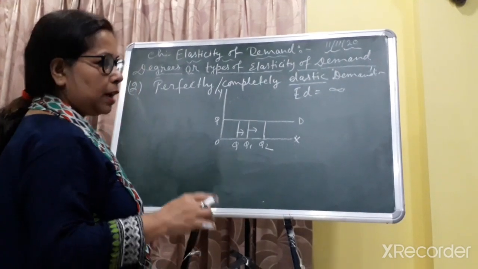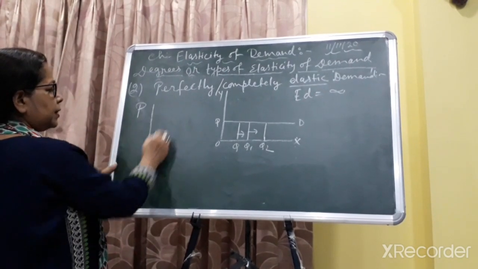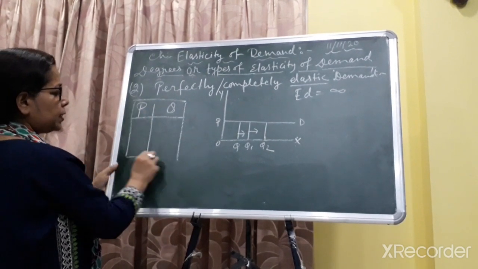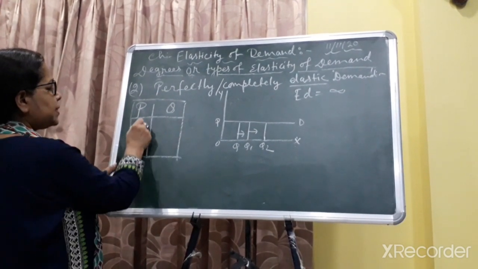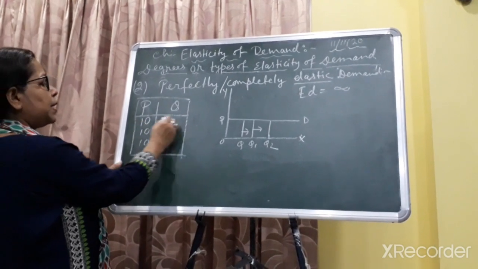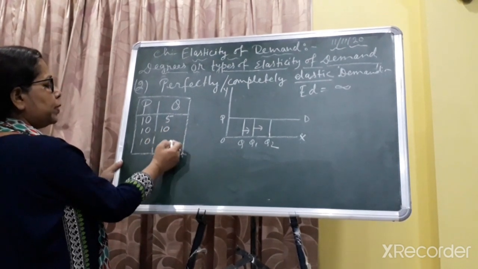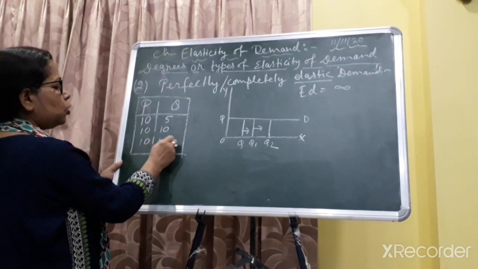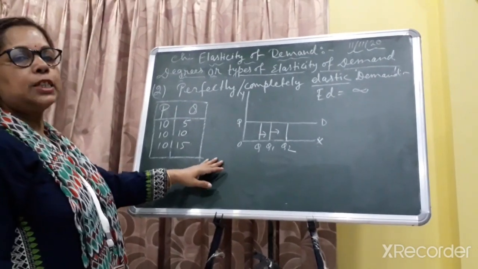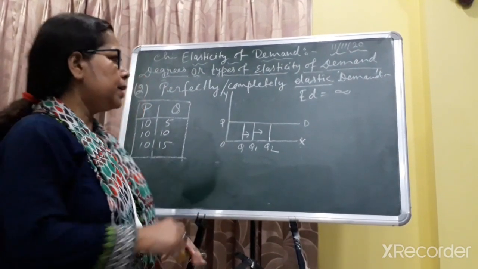Now I have written here a numerical. This is price and this is quantity. Now price 10, 10, 10. At price 10 you can purchase 5 kilo wheat, 10 kilo wheat, 15 kilo wheat. So price is constant, quantity changes. So it is known as perfectly elastic demand. So this is the second type of elasticity of demand.